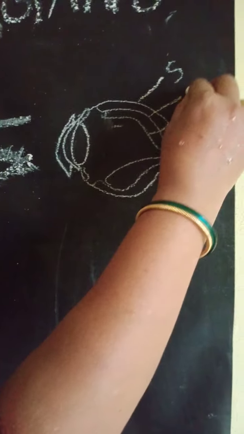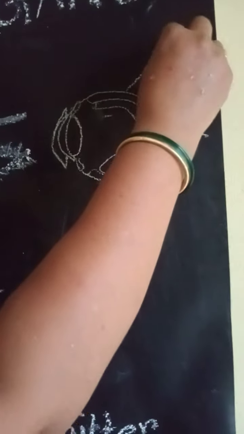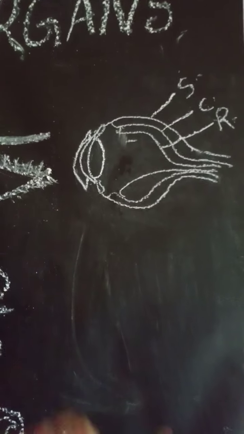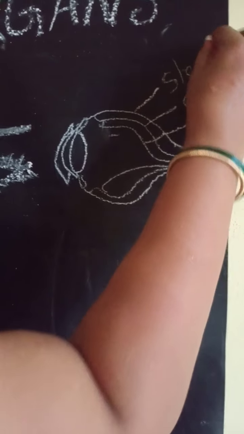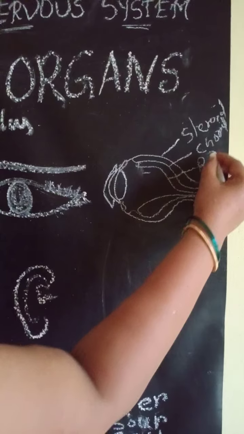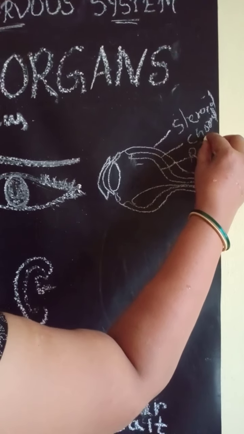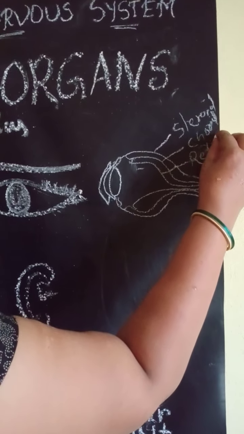S, C, R. Sclera, choroid, retina. South Central Railway, we can remember like this. What is the name of this? Sclera. Sclera, choroid, retina. Retina is the sensory layer of the eye.